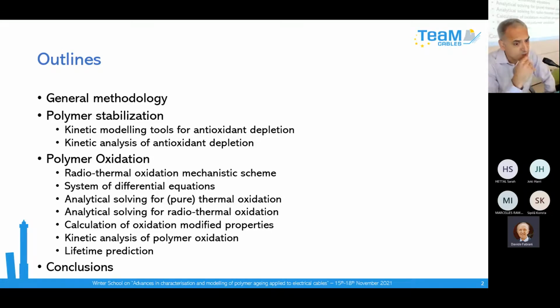The second part of my talk will be the application of this methodology to the TeamCable problem. First, we are going to try to simulate the polymer stabilization, then the polymer oxidation, up to the change of use properties and try to predict the lifetime of the cross-linked polyethylene insulation.